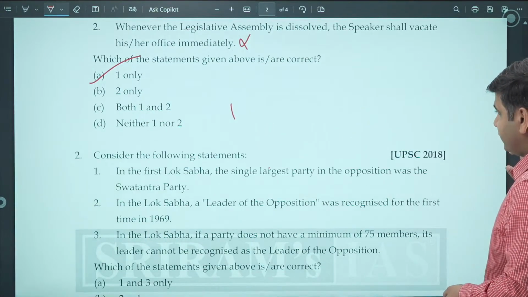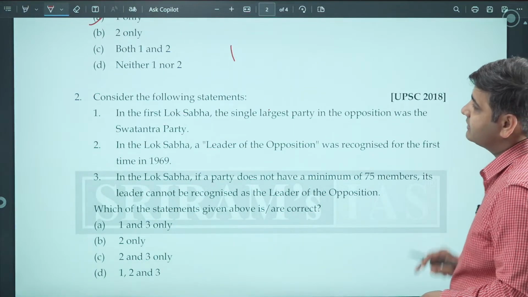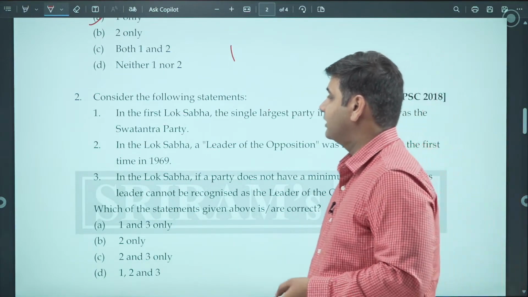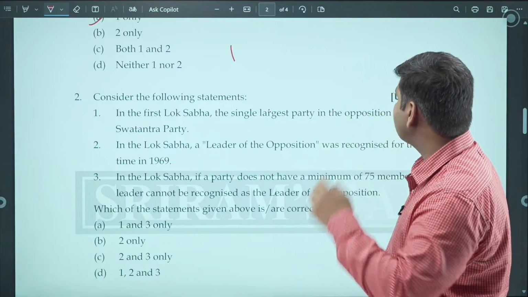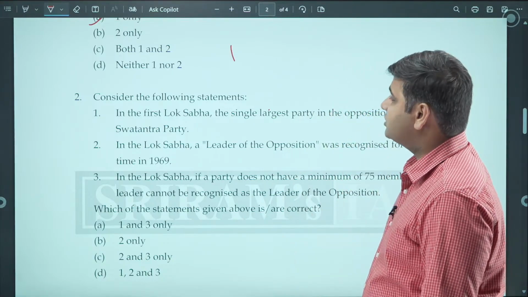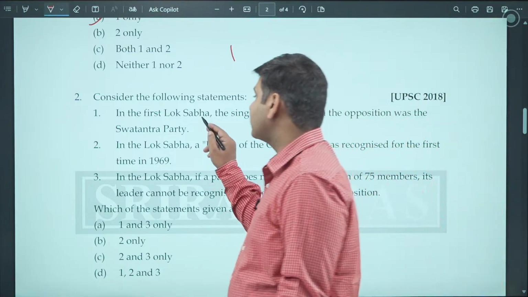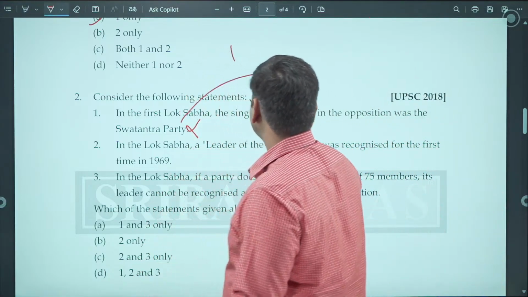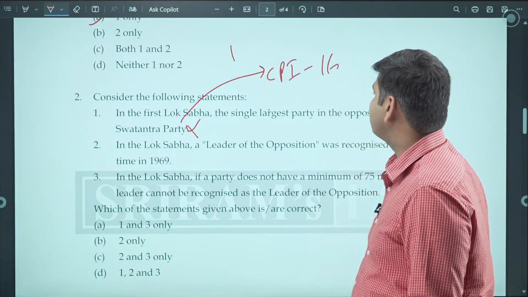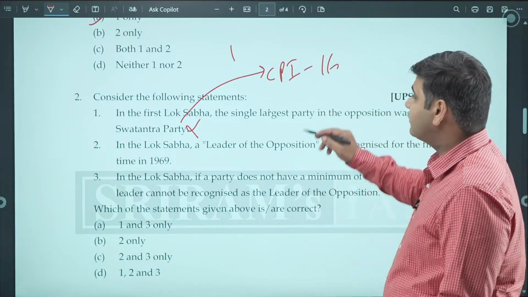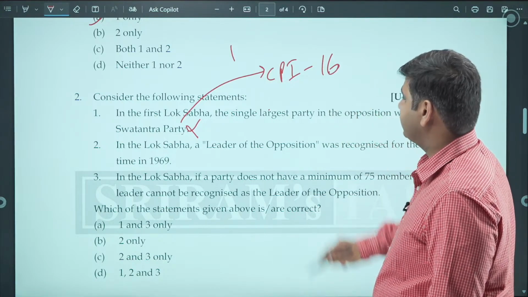Moving on to question number 2, consider the following statements. In the first Lok Sabha, the elections were conducted in 1952. In the first Lok Sabha, the single largest party in the opposition was the Swatantra Party. No, this is not a correct statement. It was the Communist Party of India which got around 16 seats. This was the largest opposition party. It was not the Swatantra Party.